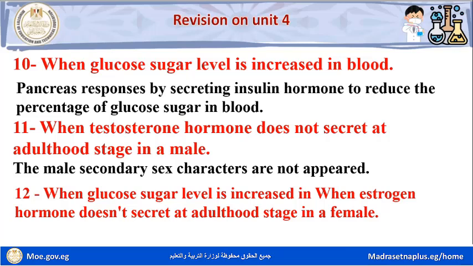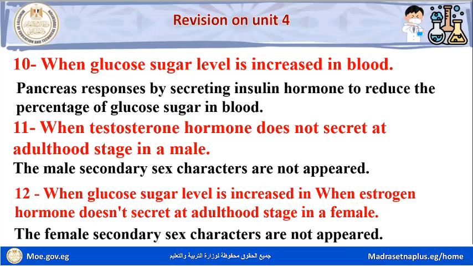Question number 12. What happens when estrogen hormone doesn't secrete at adulthood stage in a female?